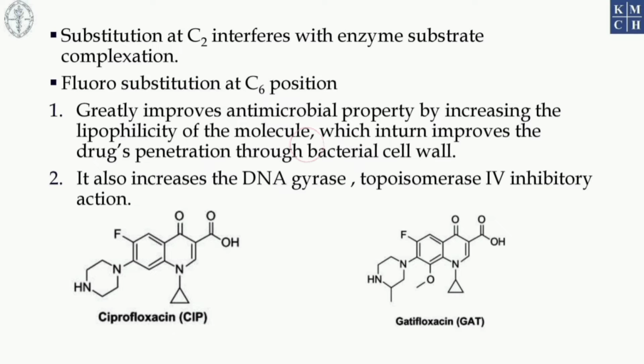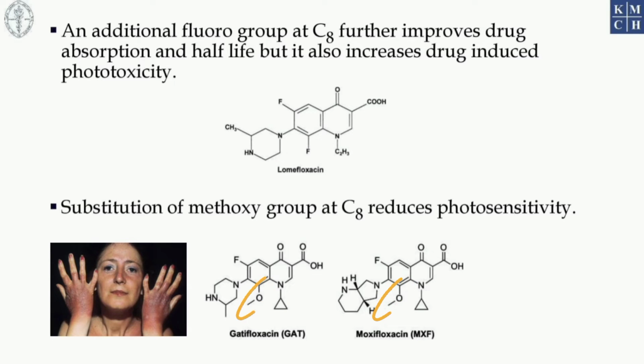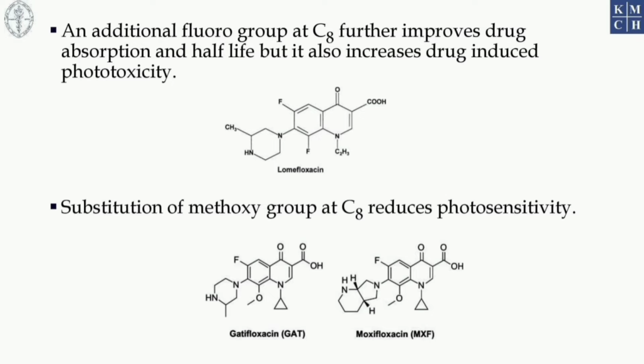Example, ciprofloxacin, gatifloxacin. An additional fluoro group at the 8th carbon further improves drug absorption and half-life, but it also increases drug-induced phototoxicity. Example, lomefloxacin. Substitution of a methoxy group at the 8th carbon reduces photosensitivity.